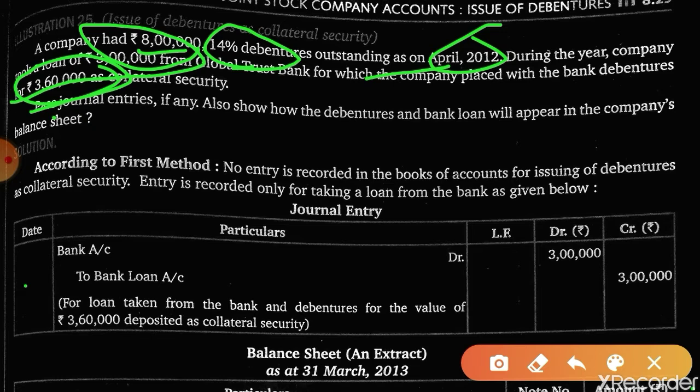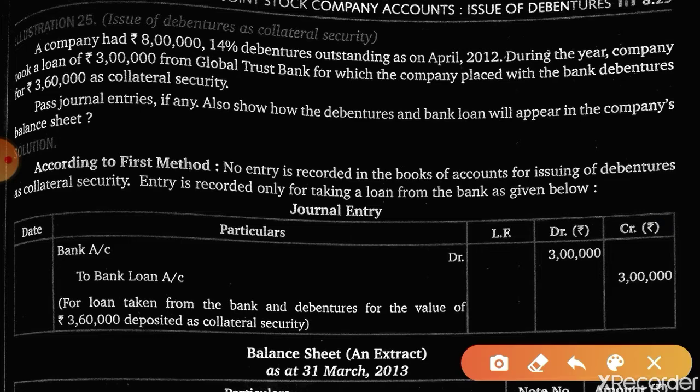See, bank account debit to bank loan account, 3 lakh. 3 lakh is the loan. We will pass the entry of taking the bank loan. So when we take a loan from the bank, it's a liability. That's why it is credited, and the amount will be debited in our bank account. That means bank account debit to bank loan account, because we are getting the money. Is this clear?